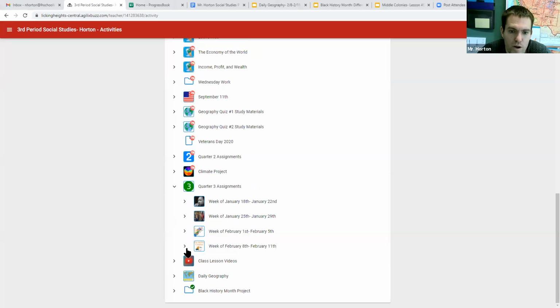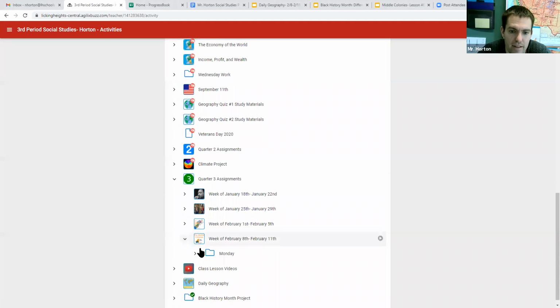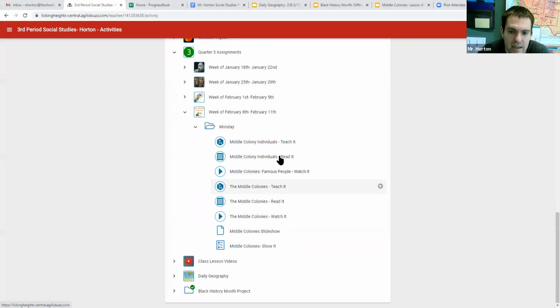So today when we're looking at our Buzz page, if you go under the Q3 assignments and week of February 8th and then Monday's folder, you'll see that there's a lot of things listed there. So we're talking about the Middle Colonies. So out of the original 13 colonies, they were broken up into 3 sections.